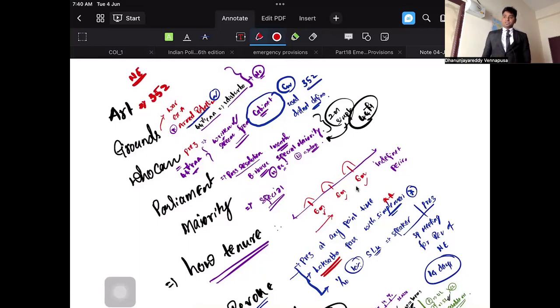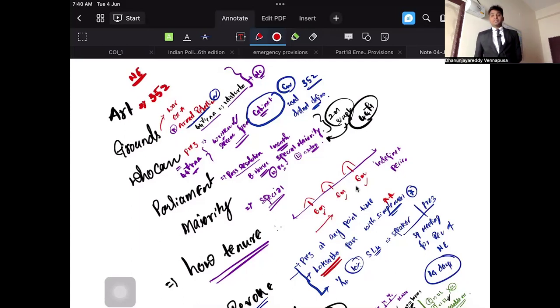After imposing this national emergency, parliament has to convene a meeting, and they have to ensure that it is passed within 1 month with special majority in each house. If Lok Sabha is not in session, Rajya Sabha has to pass it. Once Lok Sabha comes back, it has to pass within 30 days. What is the majority? Special majority.